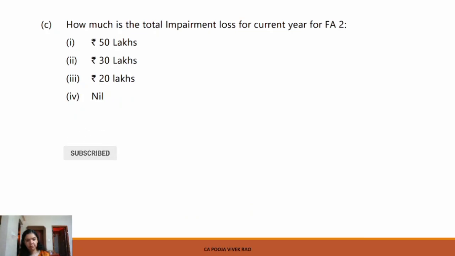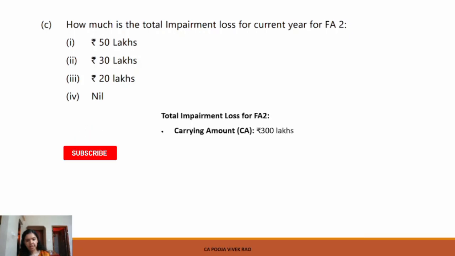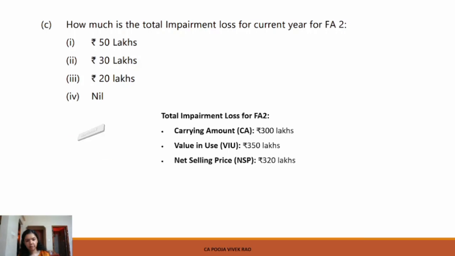Now coming to the next MCQ. How much is the total impairment loss for the current year for FA2? So carrying amount of FA2 is rupees 300 lakhs. Value in use is rupees 350 lakhs. And net selling price is rupees 320 lakhs.